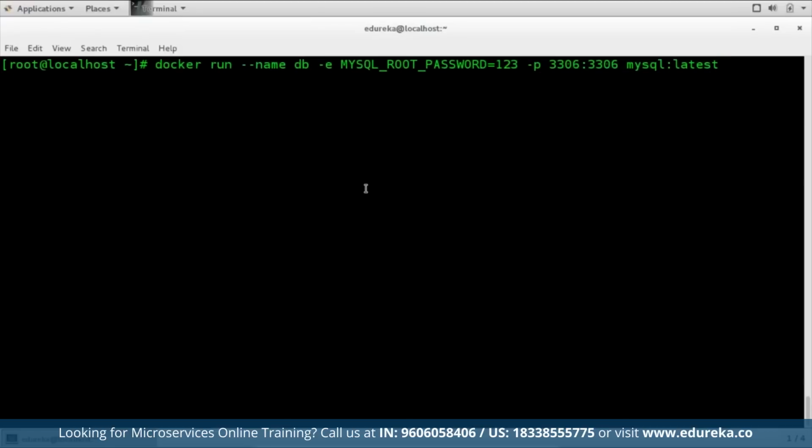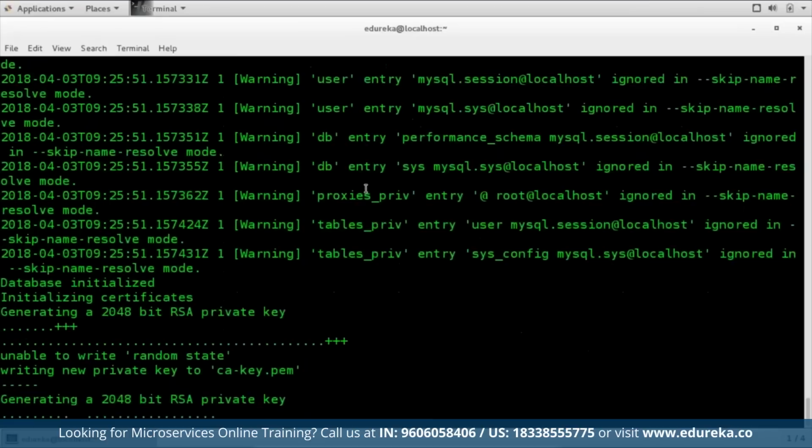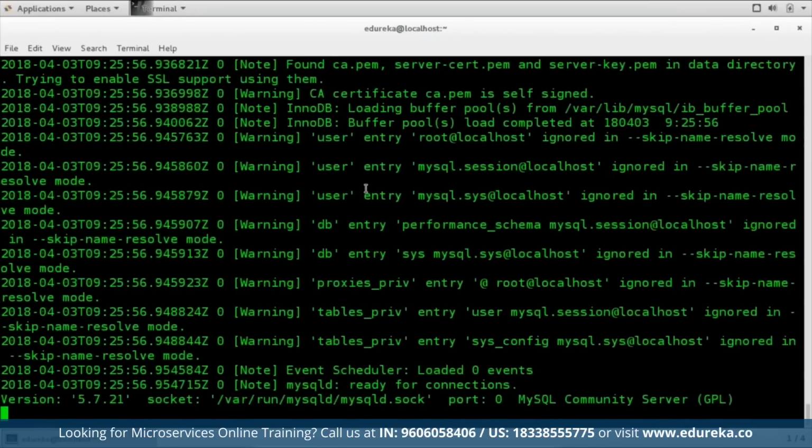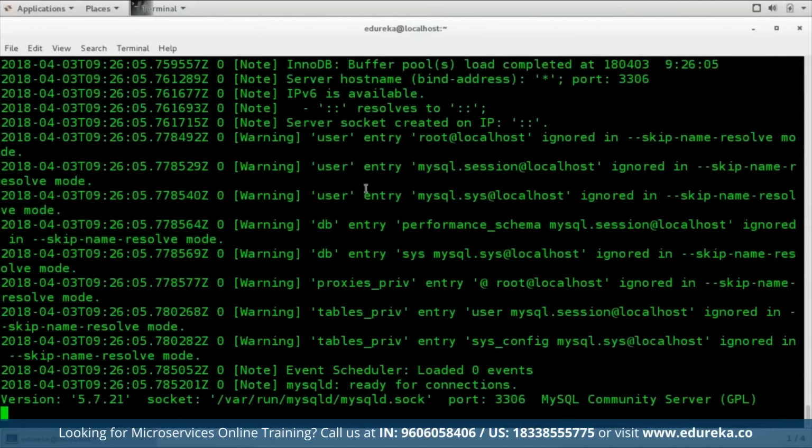So here we go. It has started now. It is giving us a few warnings, you don't need to worry about that. So this starts a MySQL instance running, allowing access through port 3306 using the root password 123. So we know that docker run tells the engine we want to run an image, and the name of the image is mysql:latest.